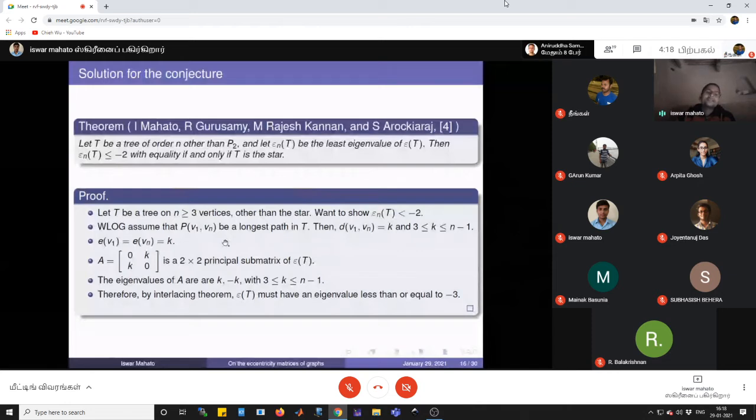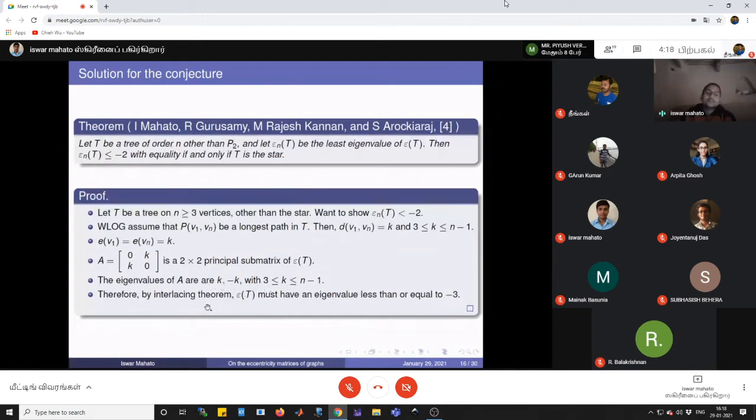Now, corresponding to v1 and vn, we get a 2 by 2 principal submatrix of the eccentricity matrix of T, like this: 0, k, k, 0. This is the 2 by 2 principal submatrix of epsilon. The eigenvalues of this matrix are k and minus k.